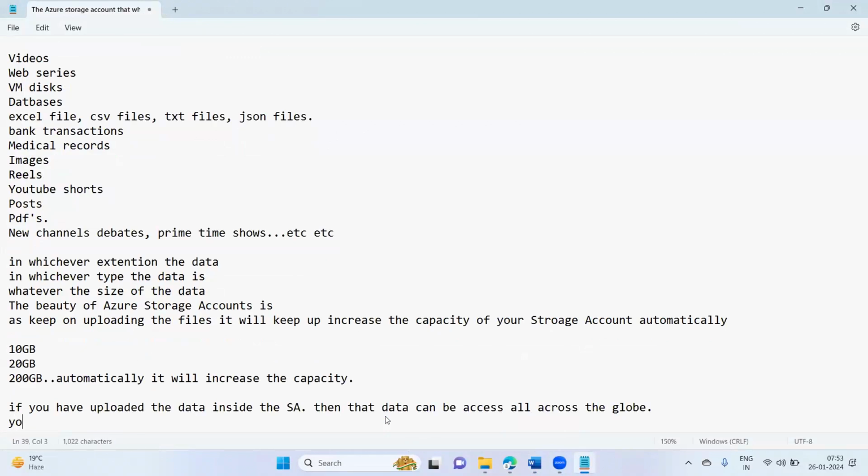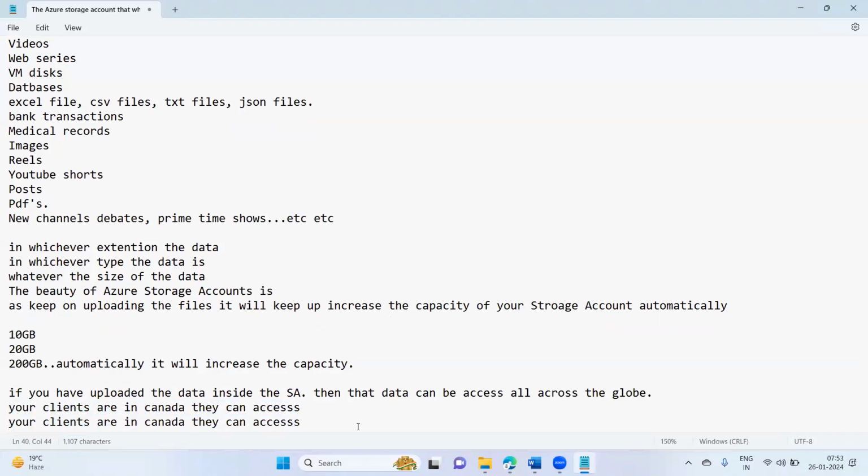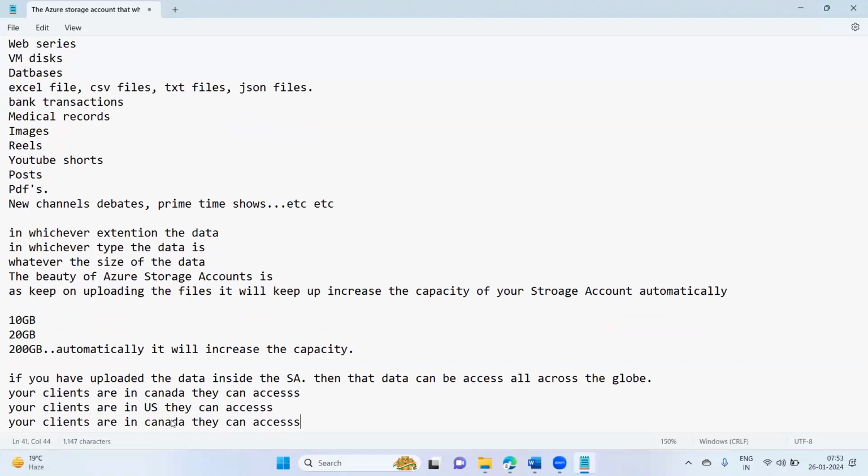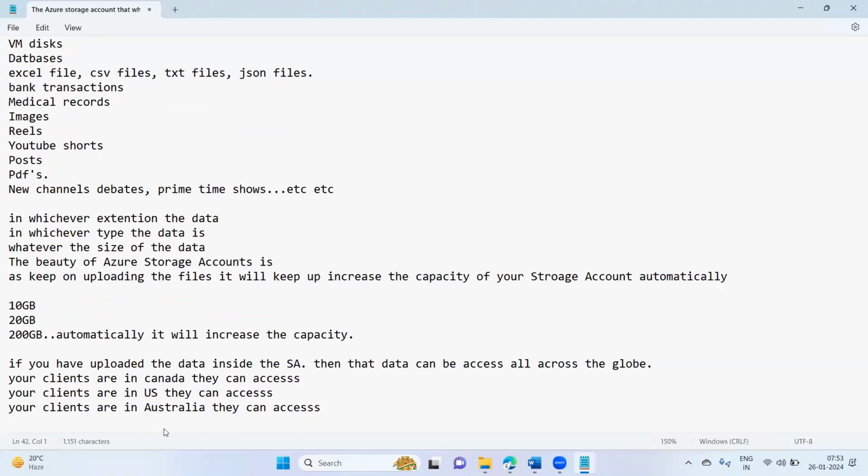Your clients are in Canada, they can access. Your clients are in the US, they can access. Your clients are in Australia, they can access. Your clients are in Europe, they can access. And you are working from India.